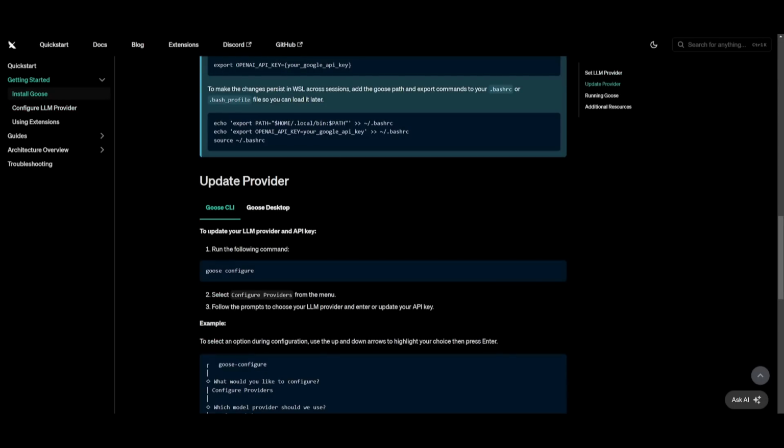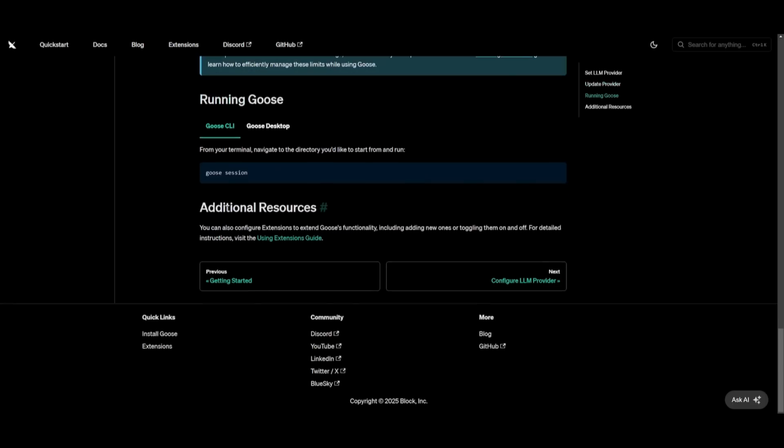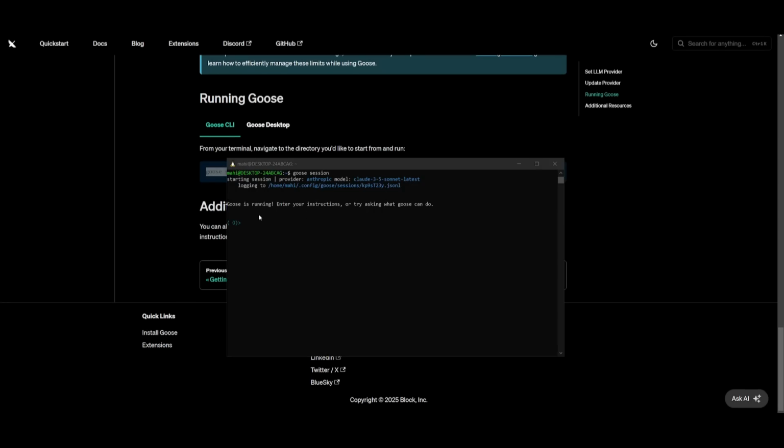But now we can go ahead and start this up with the following command, which is goose session. So it looks like I have pasted this in, and we're going to go ahead and start generating something now.